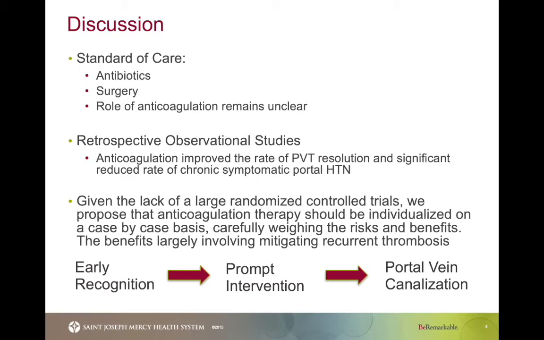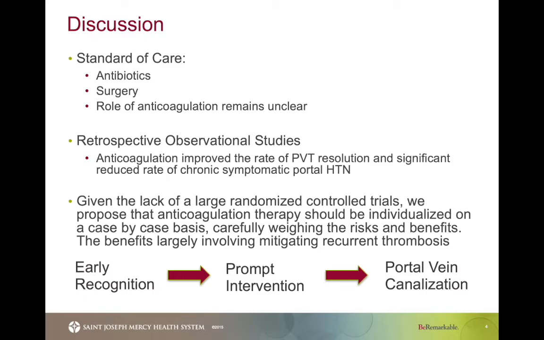In our patient, IV heparin was initially used, and the patient was transitioned to apixaban on discharge with interval improvement noted 3 as well as 6 months later while on the therapy. And so given the lack of a larger trial, we do propose that anticoagulation therapy be individualized on a patient-by-patient basis, carefully weighing both the risks as well as the benefits. The benefits largely involve mitigating the risk of recurrent thrombosis.